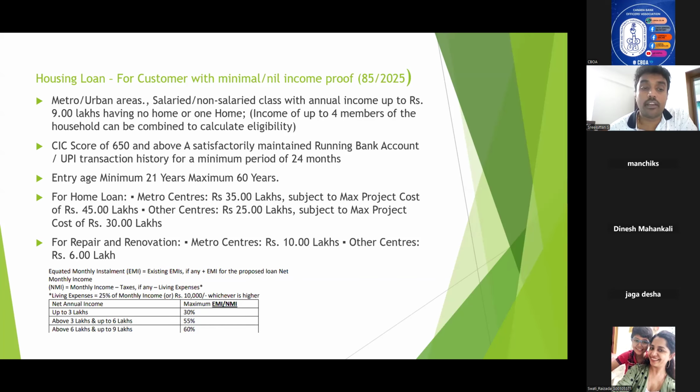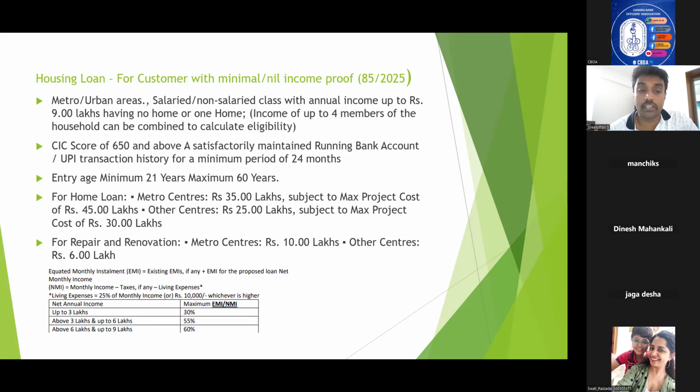What is the NMI? It is his monthly net income minus taxes, if any, minus his living expense. The living expense is 25% of monthly income or 10,000. So you need to first calculate his existing EMIs, then calculate his NMI. How will you calculate NMI?